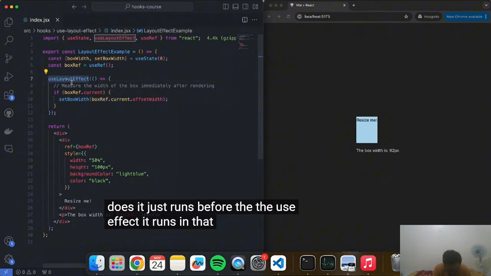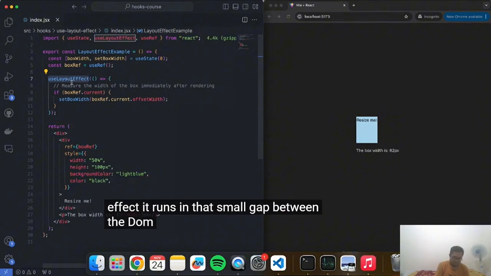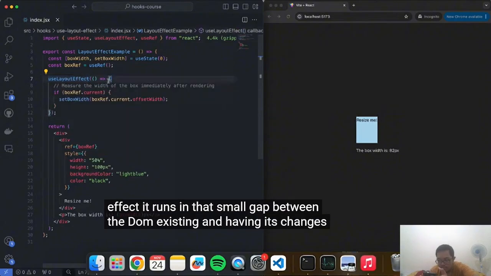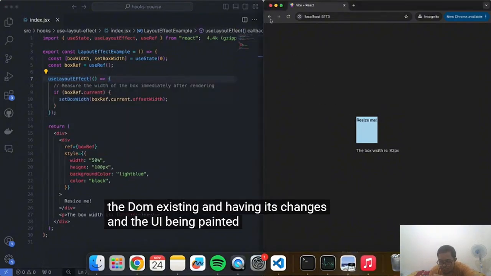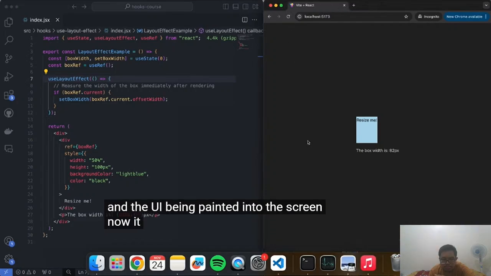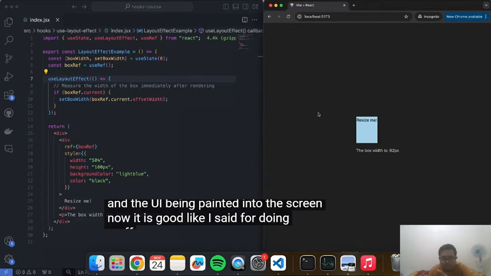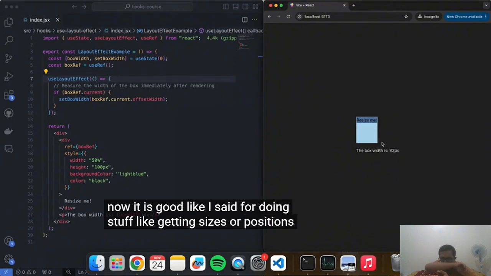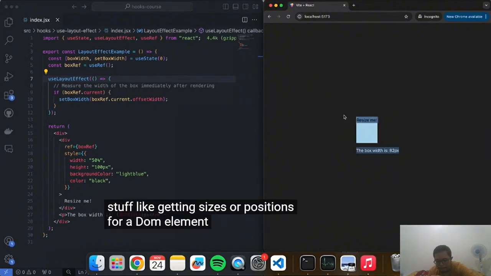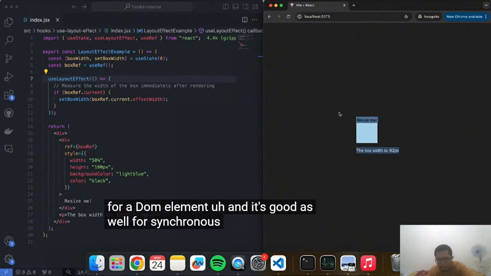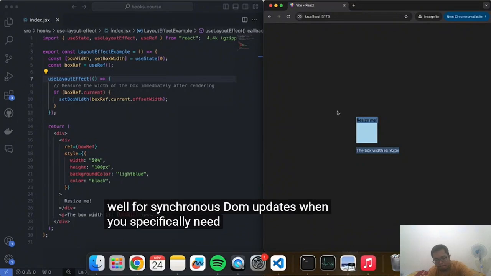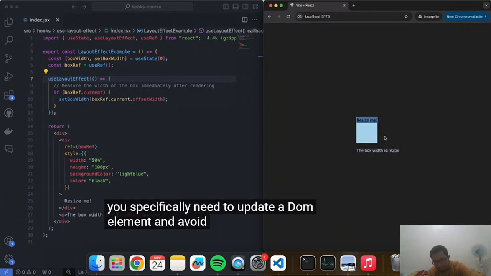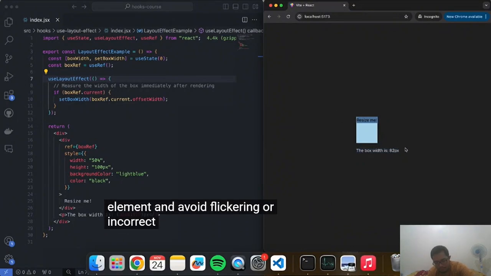It runs in that small gap between the DOM existing and having its changes, and the UI being painted onto the screen. Now, it is good, like I said, for doing stuff like getting sizes or positions for a DOM element. And it's good as well for synchronous DOM updates, when you specifically need to update a DOM element and avoid flickering or incorrect measurements.